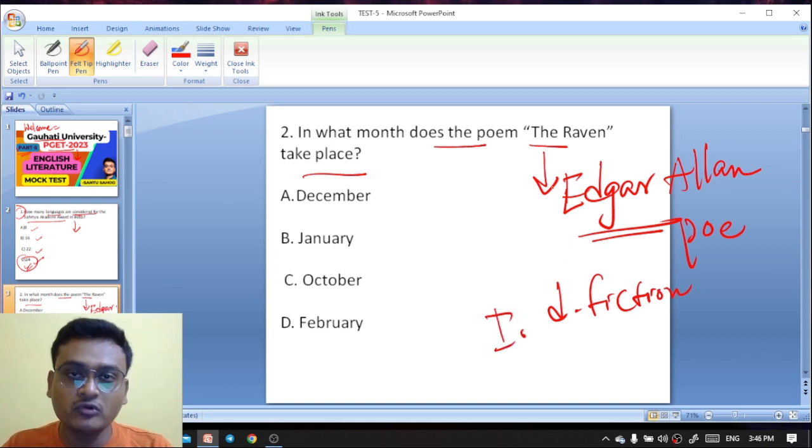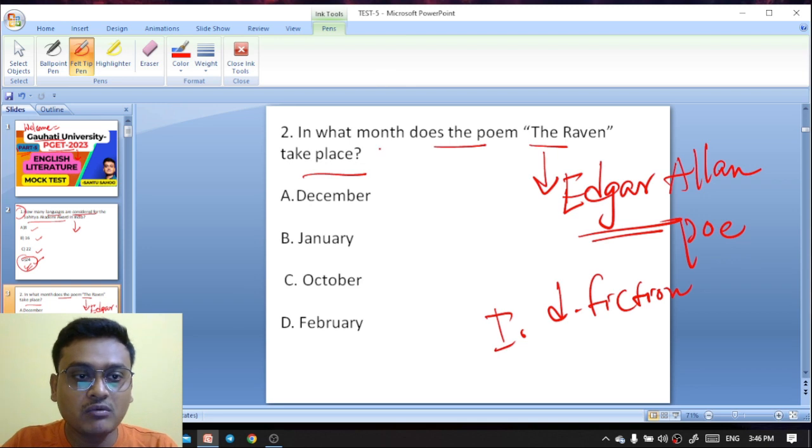Edgar Allan Poe has also written short stories like The Purloined Letter, The Murder in the Rue Morgue, and The Pit and the Pendulum. These are three famous short stories written by Edgar Allan Poe, and he is also a dark romantic writer. Edgar Allan Poe has written here the poem The Raven.